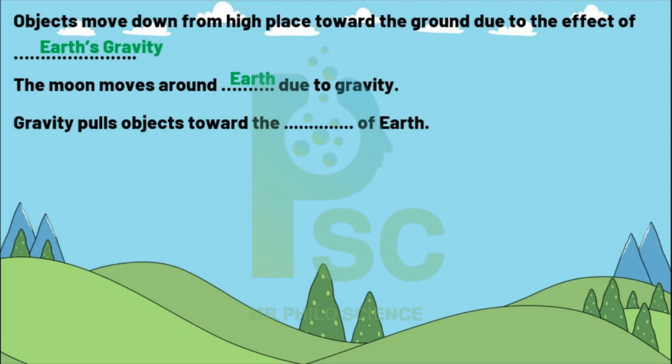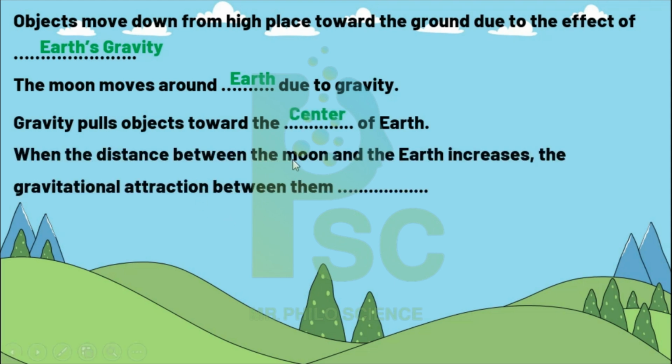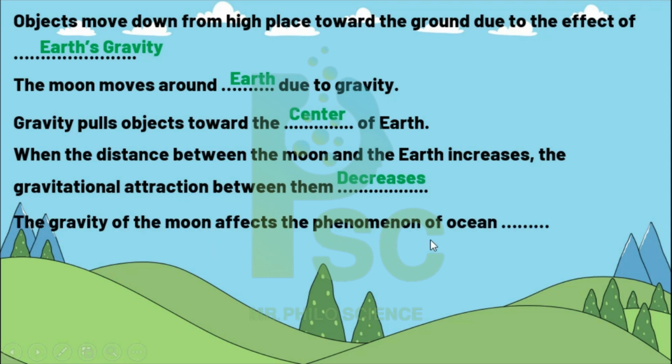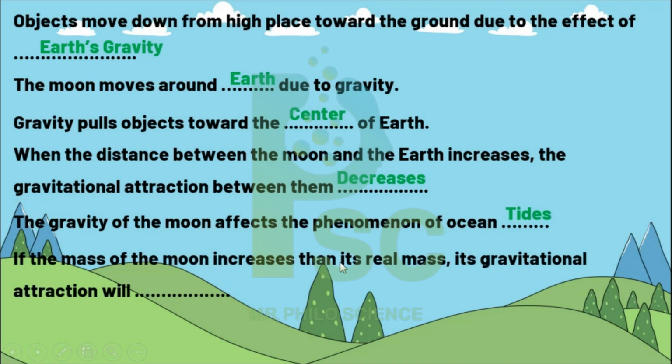Of course, gravity pulls the object toward the center of the Earth. When the distance between the moon and the earth increases, the gravitational attraction between them decreases. Watch out. The relation between distance and gravity is an inverse relation, meaning that if the distance between the moon and the earth increases, the gravitational force decreases. The gravity of the moon affects the phenomenon of ocean tides. If the mass of the moon increases, then the gravitational attraction will increase.